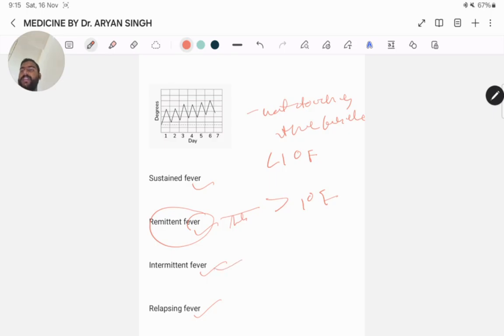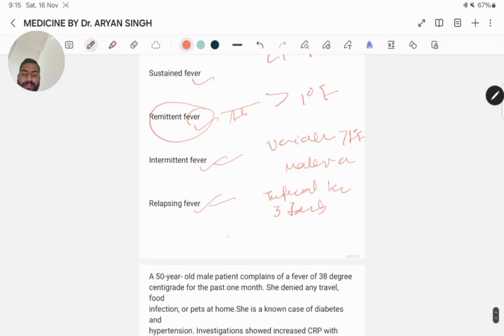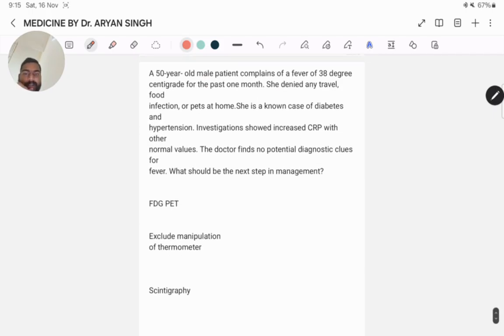In intermittent fever, it touches the baseline, with diurnal variation more than 1 degree Fahrenheit, for example malaria. In relapsing fever, fever can recur after an interval of 3 days, for example rat bite fever and Borrelia recurrentis.